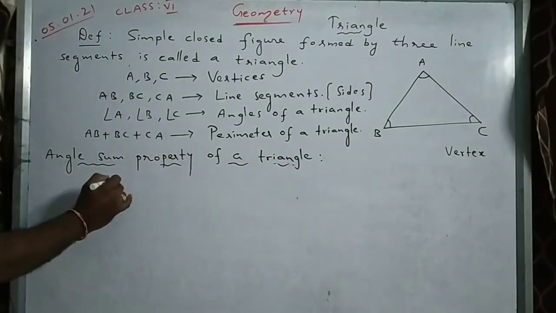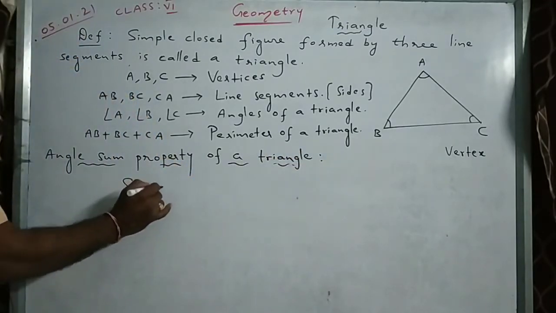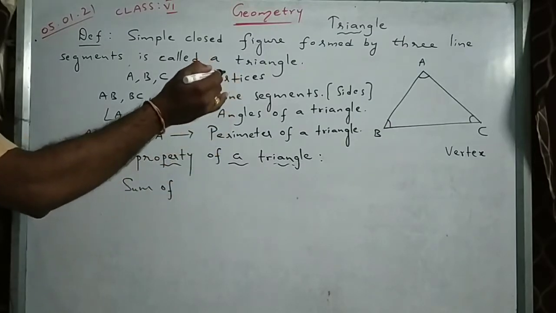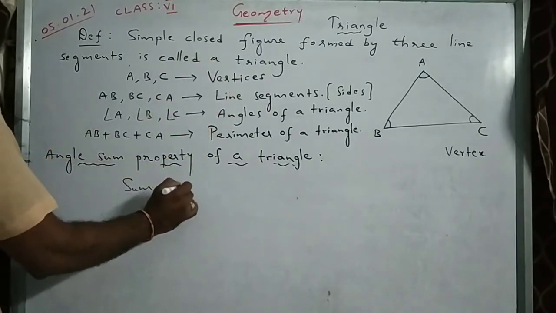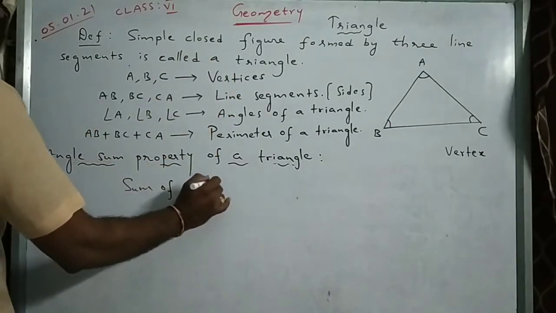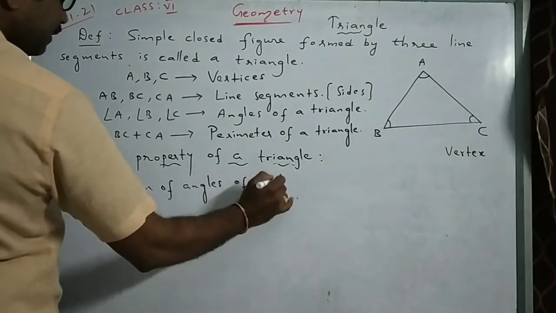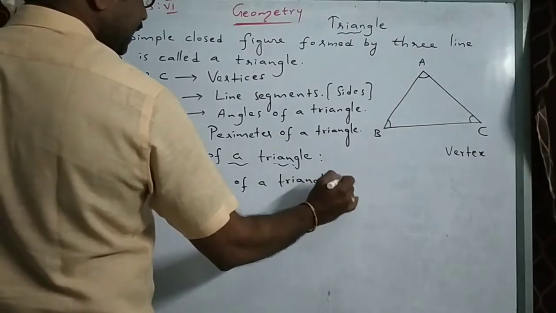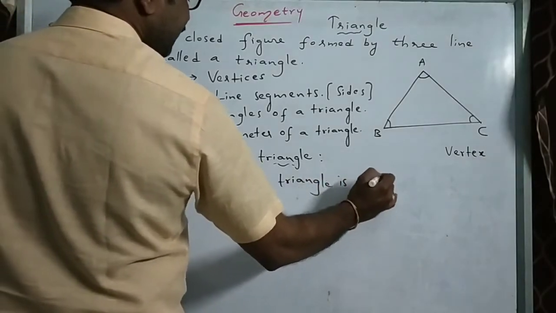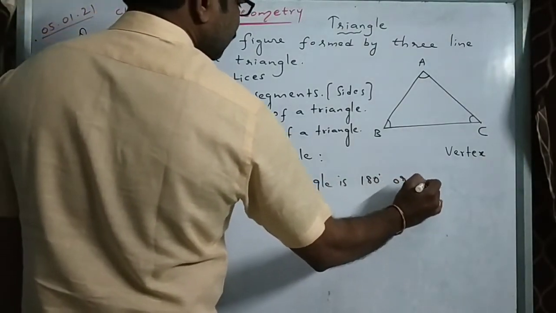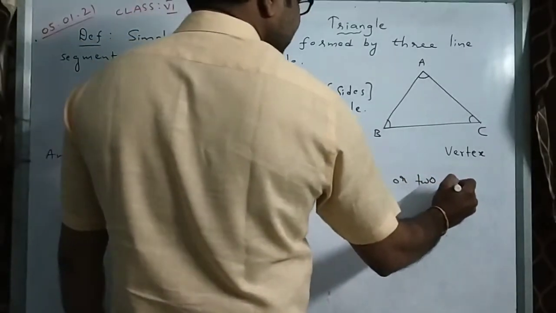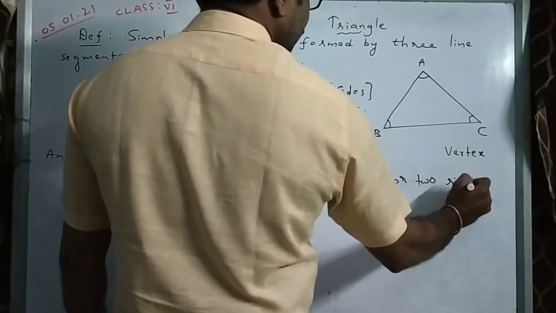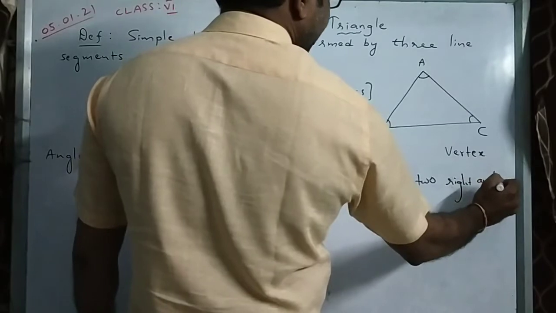That is, the sum of angles of a triangle is 180 degrees, or two right angles.